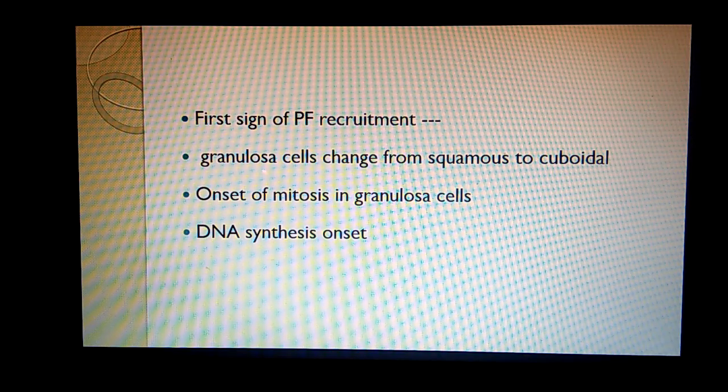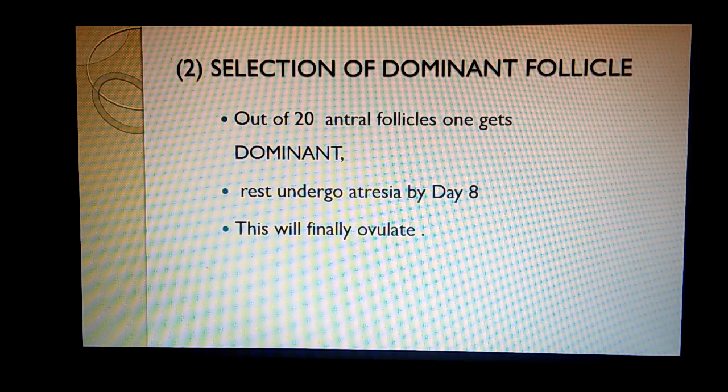So the granulosa cells change from squamous to cuboidal. The granulosa cells start dividing, that is, mitosis starts, and DNA synthesis starts. So these are the signs which suggest that the primordial follicle has entered into the growth phase.